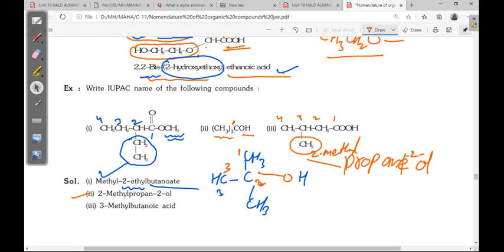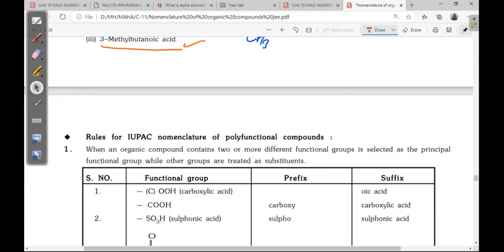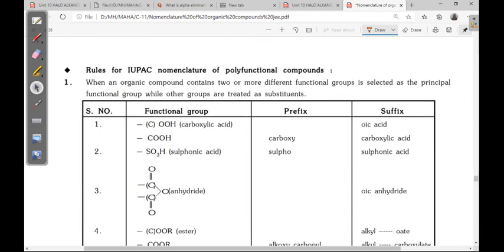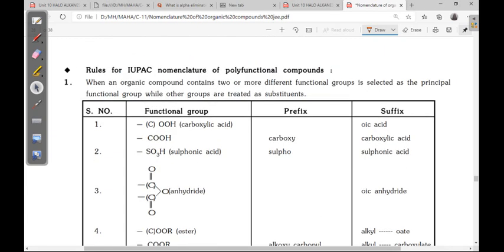Okay. So rules for IUPAC nomenclature for polyfunctional compounds. If more than one functional group is there, for the carboxylic acid, the suffix is oic acid. This oic acid we already learned.